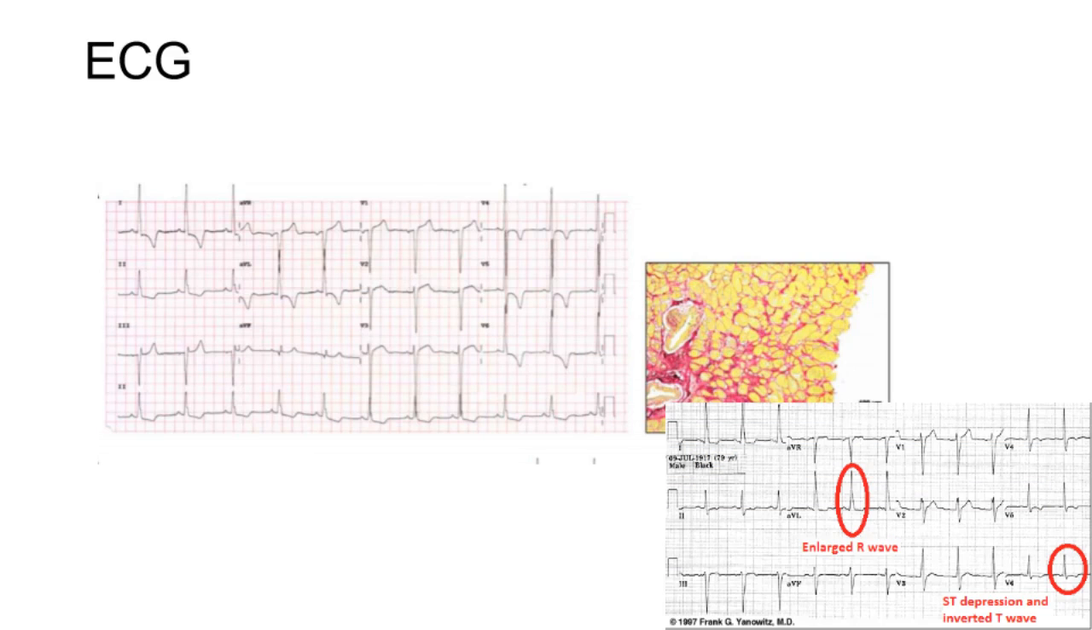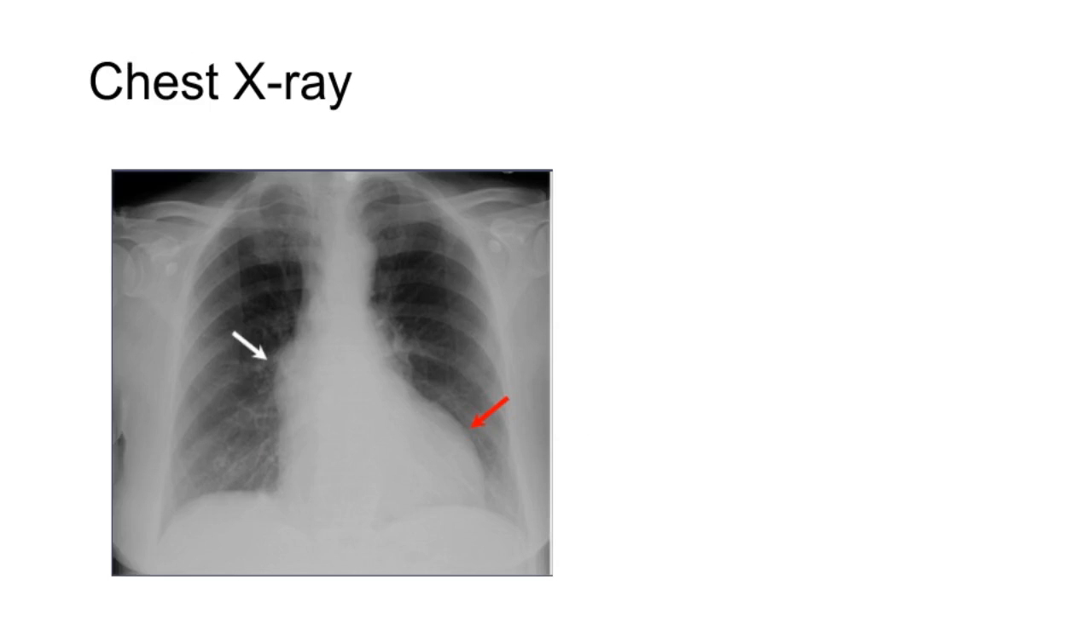In advanced cases, ST segment depression and T-wave inversion in standard leads 1 and AVL and in left precordial leads are evident. Chest X-ray may show left ventricular hypertrophy as shown by the red arrow.